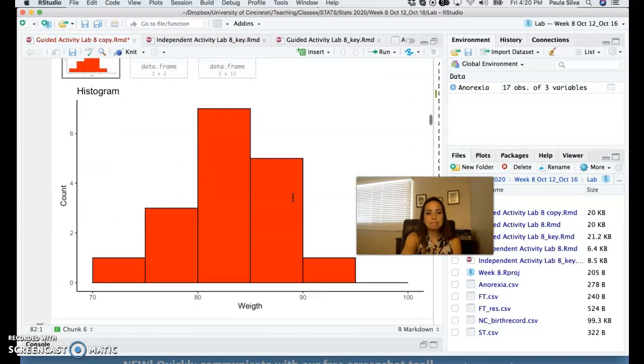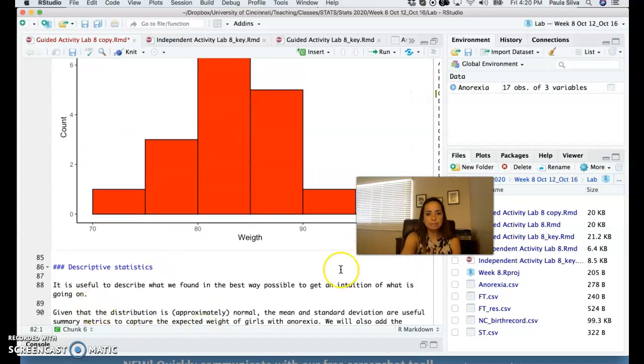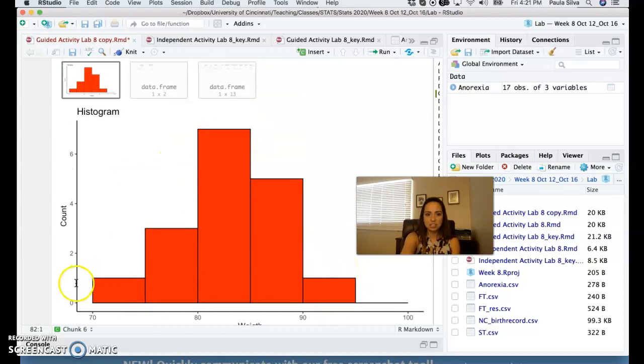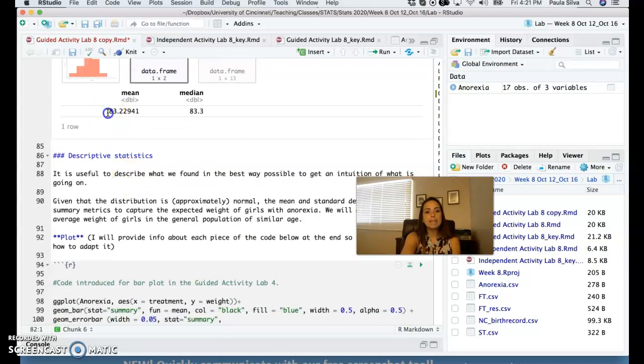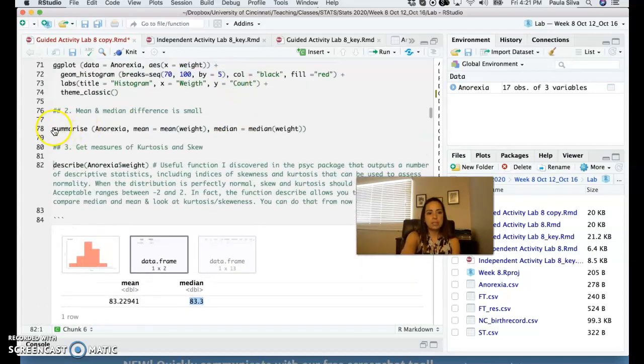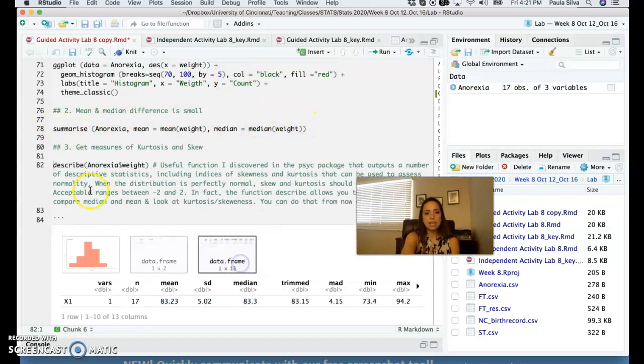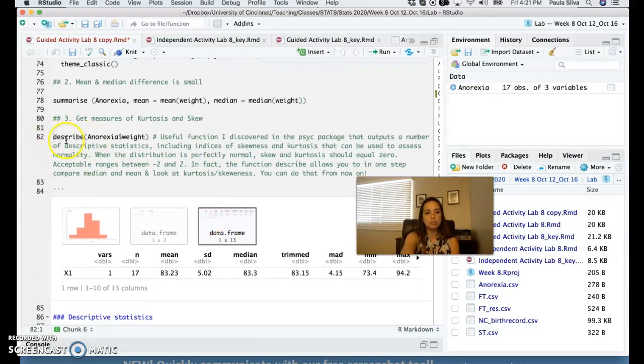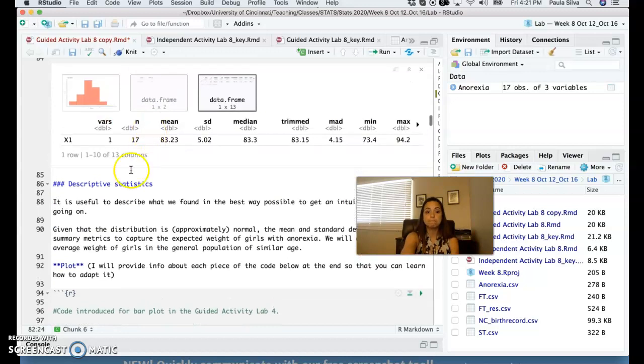So if we look at this, this is the distribution of weight. Pretty okay, right? Not too horrible. And then we have the median and the mean, which are pretty darn close together, which I will obtain that output with the second piece of code. And the third piece of code is the one that comes out of the function describe. And see, it takes as input the data set and the variable that you want to summarize. And here you have the number of participants in the sample, the mean, the standard deviation, the median, the trimmed mean. I think it takes out some percentage of values at the beginning and end. I think the min and max are taken out.